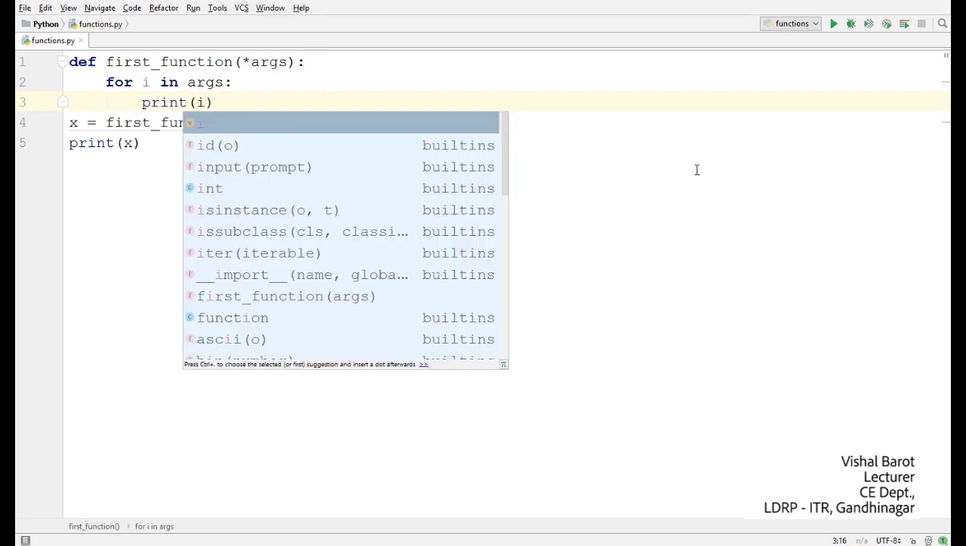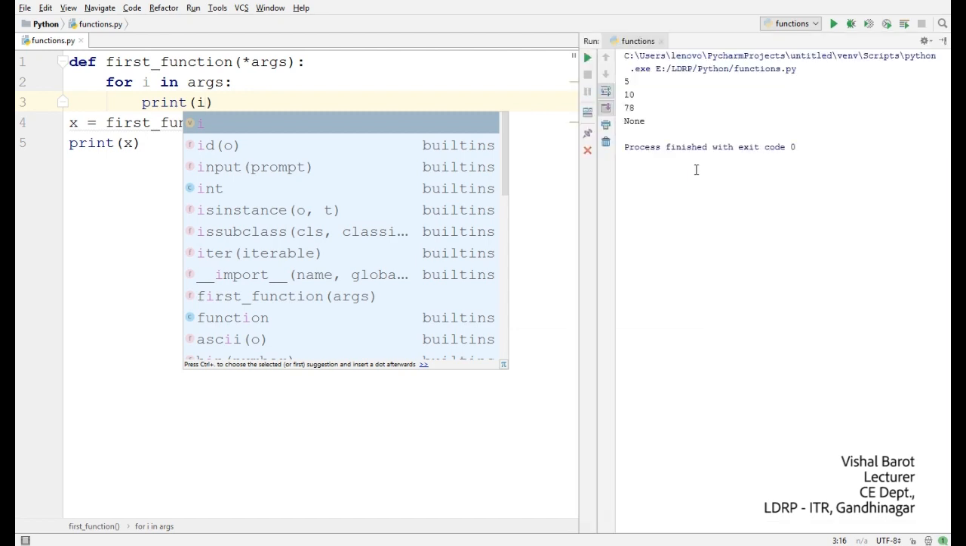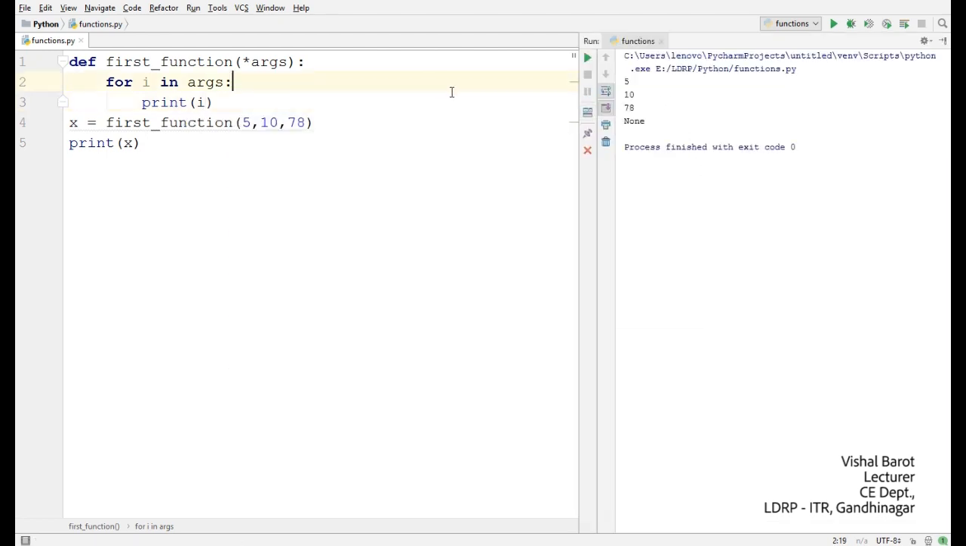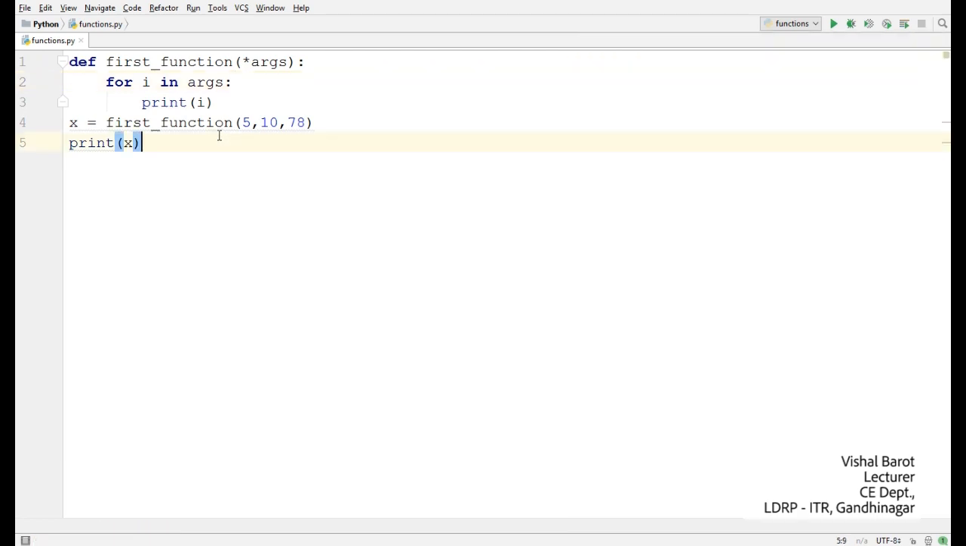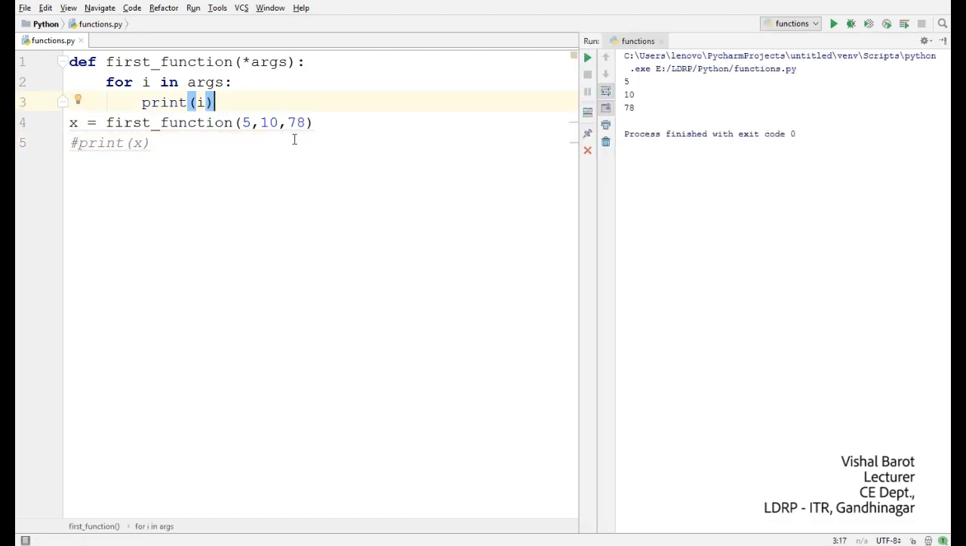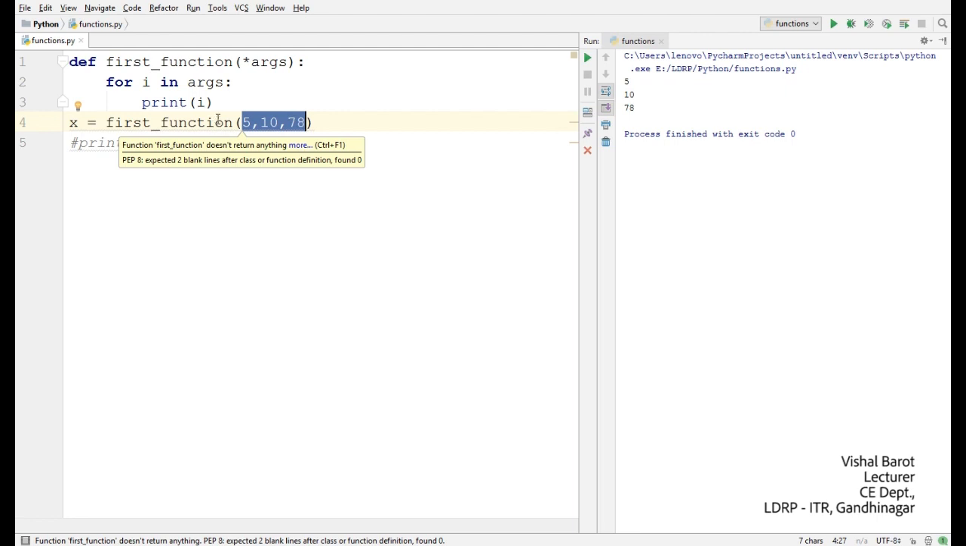and if I would like to print all the values, print i, and the output would be 5, 10 and 78. The None is printed because I was trying to print the value, but the function does not return anything. So let me rerun the program. 5, 10 and 78, which means whatever number of values were passed in the calling of the function, we have just printed them.